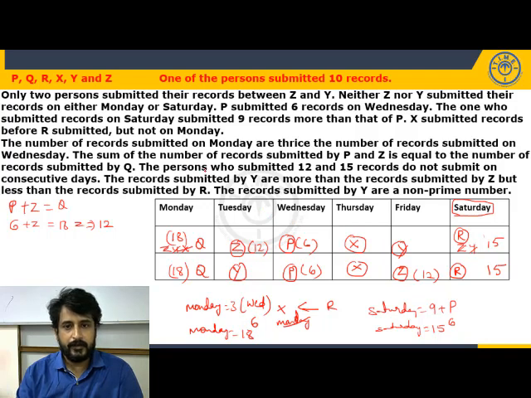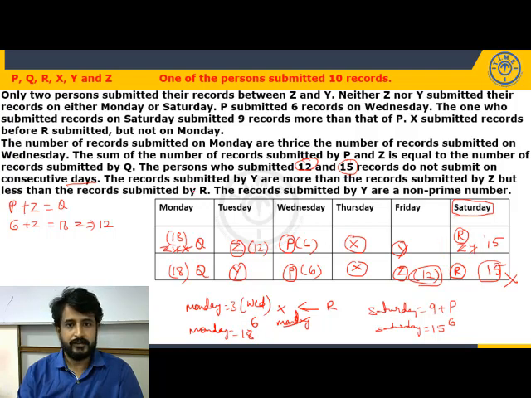Next. The persons who submitted 12 and 15 records do not submit on consecutive days. So 12 and 15 should not be in consecutive positions. But in case 2, 12 and 15 are in consecutive days. So case 2 is ruled out. So only case 1 is valid.